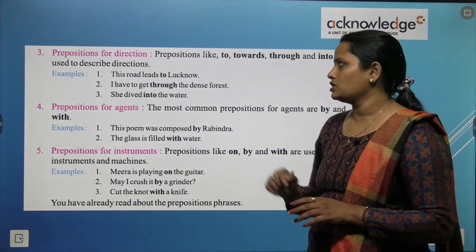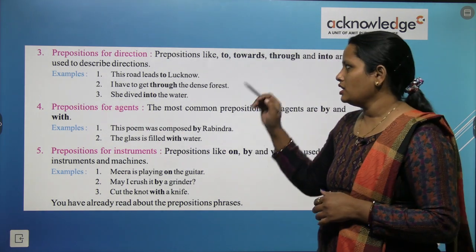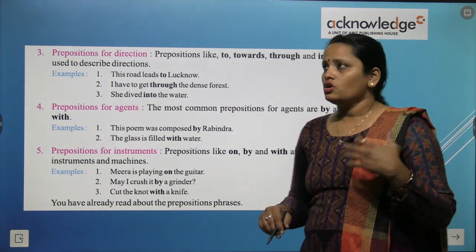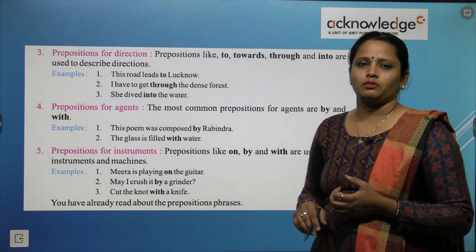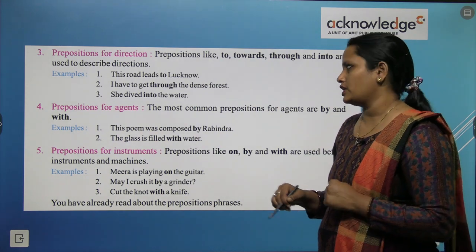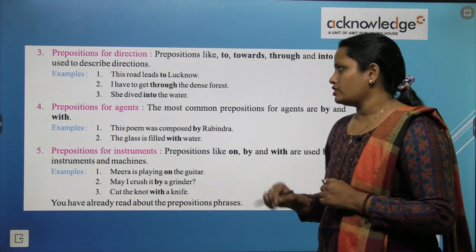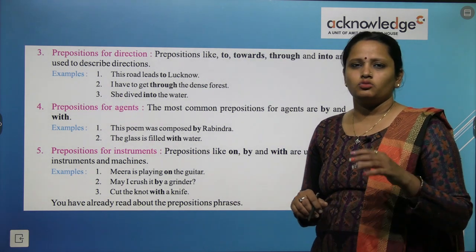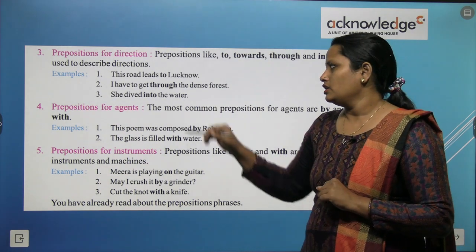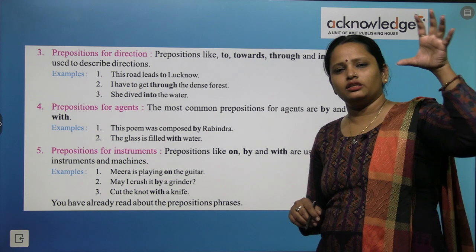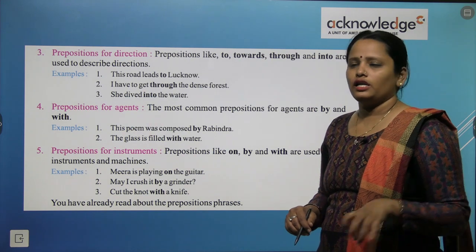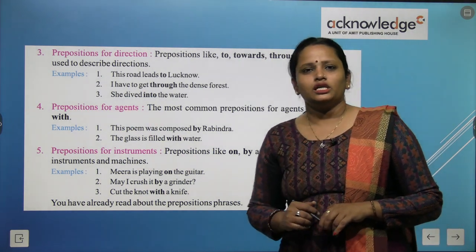Next comes prepositions for direction. ये direction बताते हैं. So prepositions like to, towards, through and into are used to describe direction. So ये जो preposition दिए गए हैं ये direction के बारे में हमें describe करते हैं. This road leads to Lucknow. ये road जो है हमें लखनऊ तक ले जाएगी. I have to get through the dense forest. So मुझे इस forest से बाहर इसके थ्रू निकलना है, इसके अंदर से जाके निकलना है. She dived into the water. So पानी के अंदर she changed her position. उसने अपने position को एक जगह से change करके दूसरी जगह पे वो ले आई. So that's why we have used here into.